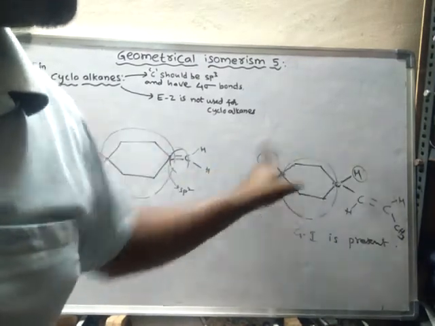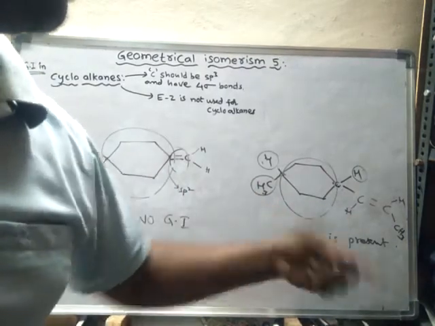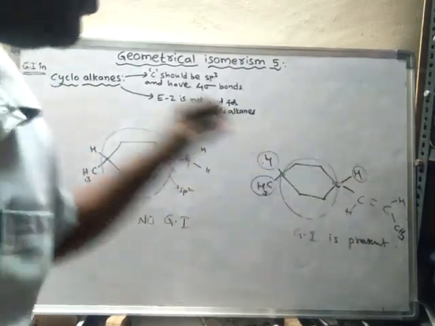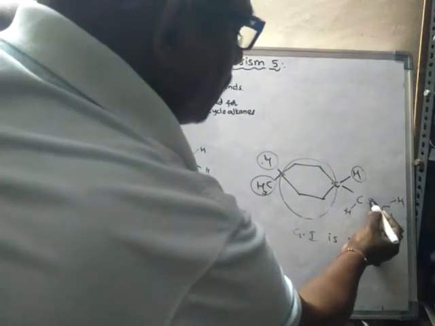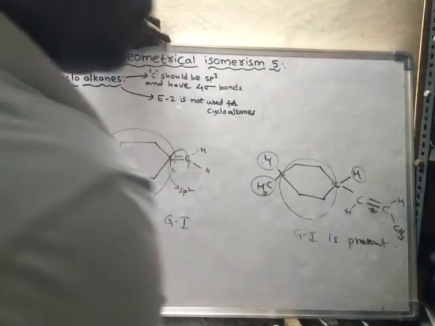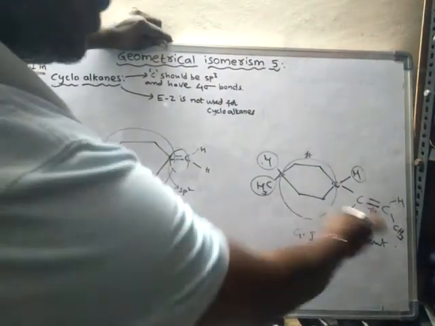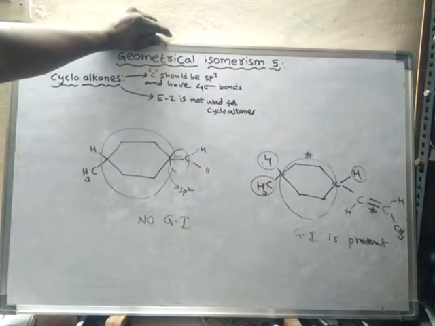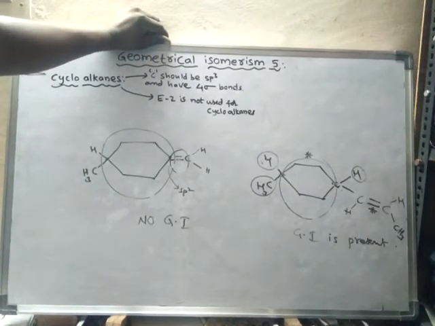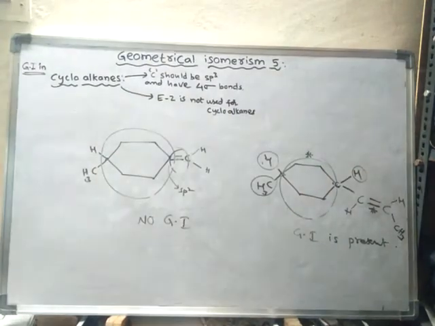So this entire group and this one, these two are not the same, hence this particular center is said to be a stereo center, and even this center is also a stereo center. So two stereo centers are present in it. That means it shows geometrical isomerism. Okay, so like this we can discuss.